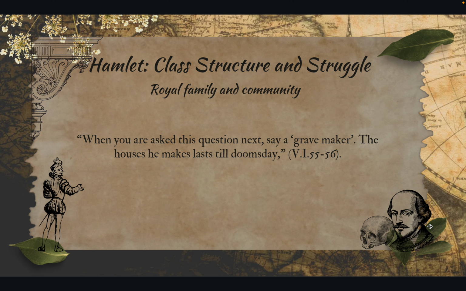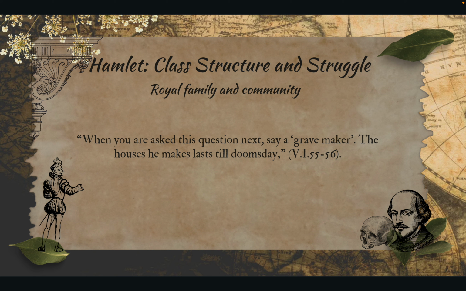The play Hamlet shows the different lifestyles of the classes, but then shows how everyone is tied together through their inevitable death. This is shown in the quote, "When you ask this question next, say a gravedigger. The house he makes will last till doomsday." This is Act 5, Scene 1, line 55 to line 56. This line sheds light on how the gravediggers are laborers for the dead as well as the living by creating homes for the dead, and they are employed by the living.